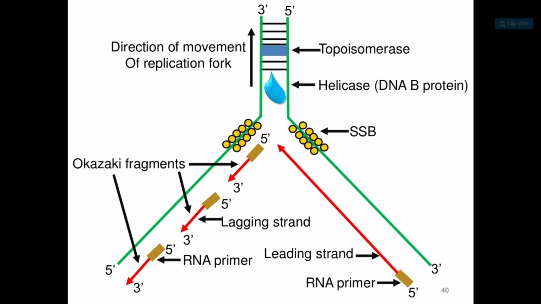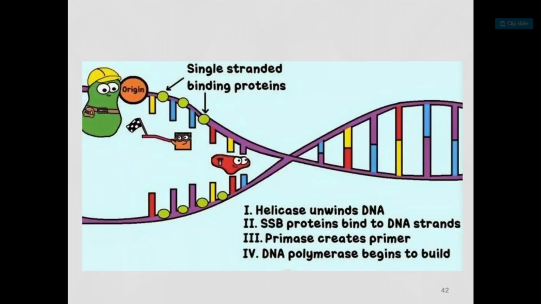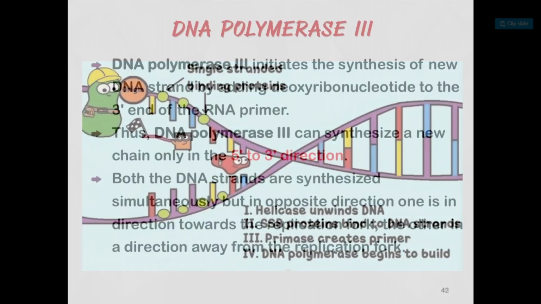Topoisomerase helps with the direction of movement of the replication fork, and helps in releasing the stress in the unwound DNA strand. And this is the RNA primer. So this is the diagram again. Single-stranded binding protein, helicase unwinds DNA, SSB protein binds to DNA strands, primase creates primer, then DNA polymerase begins to build. These are the steps here.